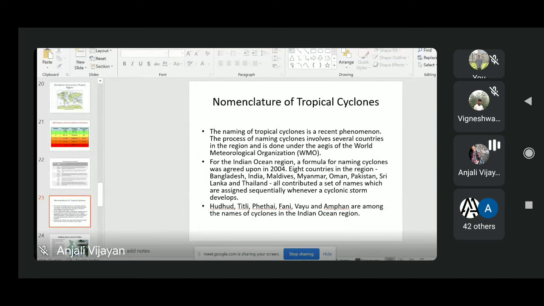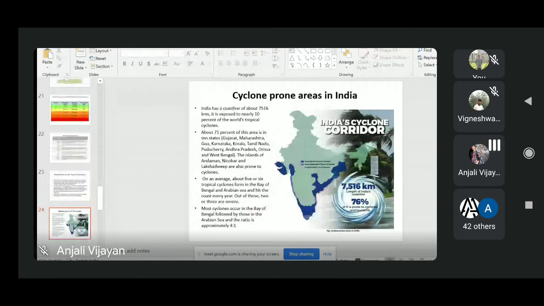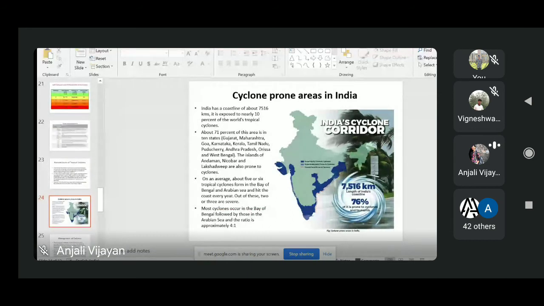Okay, so this is about the nomenclature of cyclones. Now we will see the vulnerability of India to cyclones. These blue portions are very vulnerable to cyclones. Cyclone is one of the major disasters that affects the coastal regions of India.